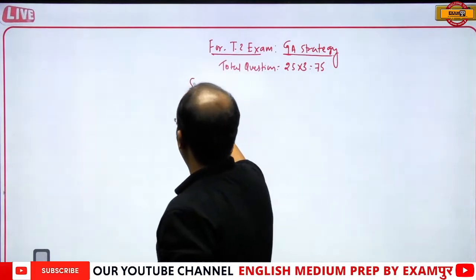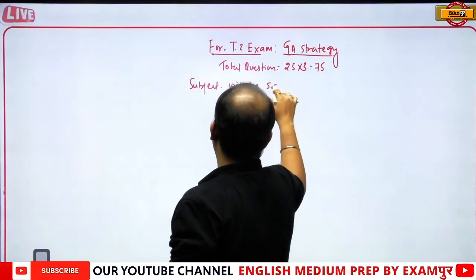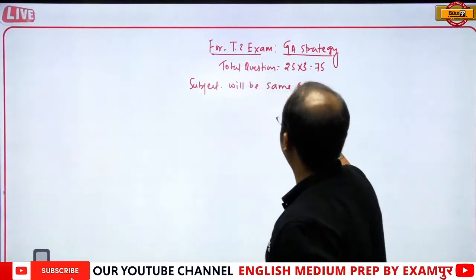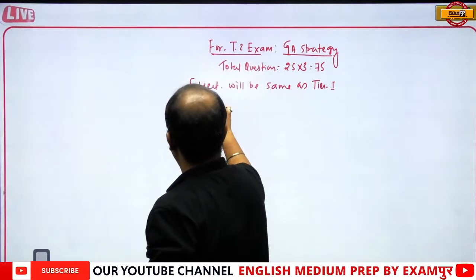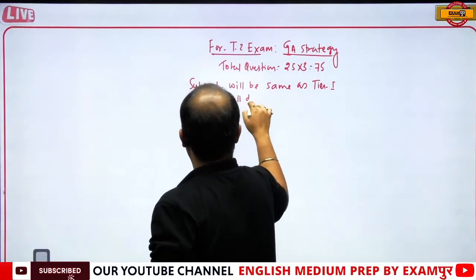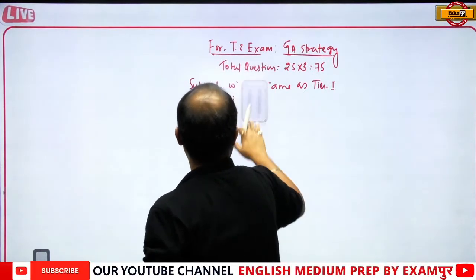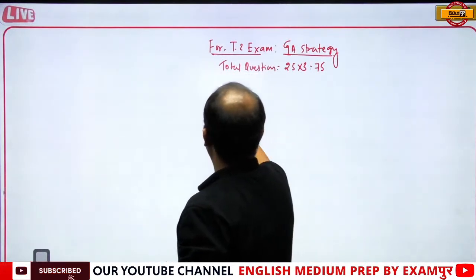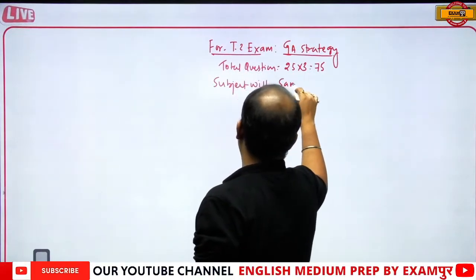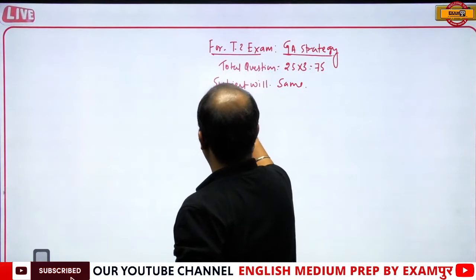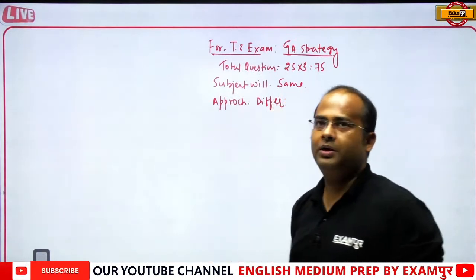Now the subject will be the same as Tier 1, but the approach will differ. Subject will be the same, but the approach will differ. Now how will the approach differ?